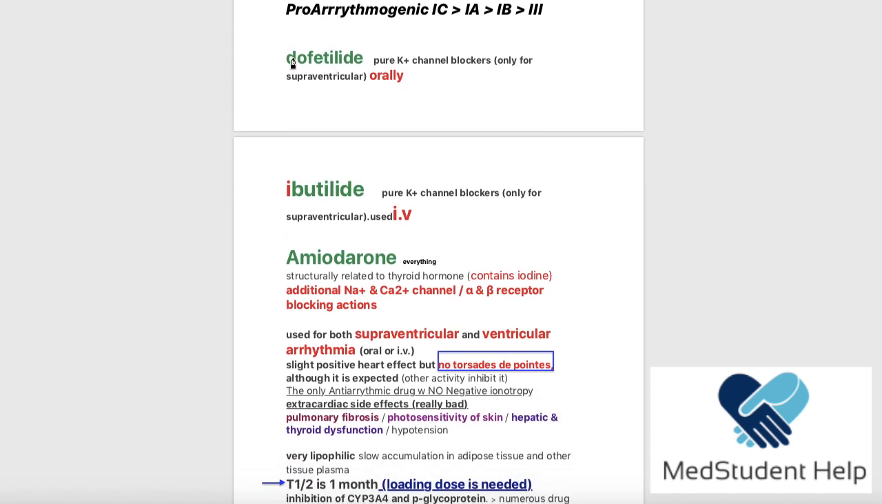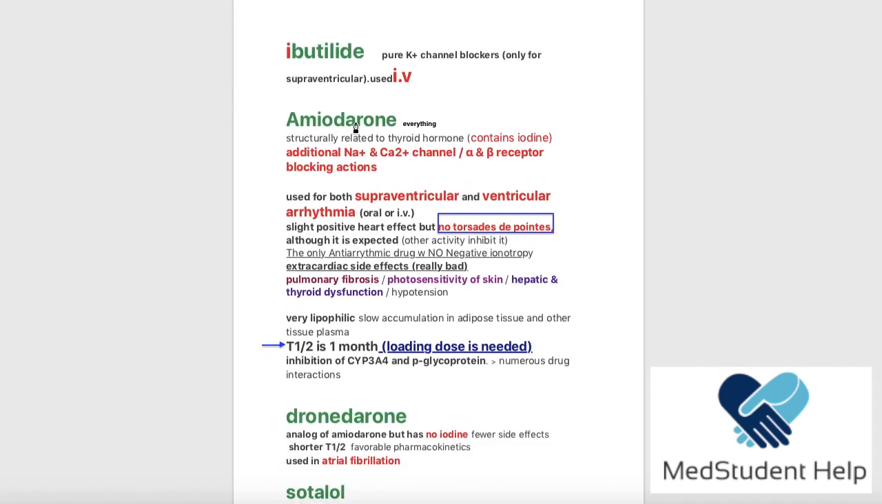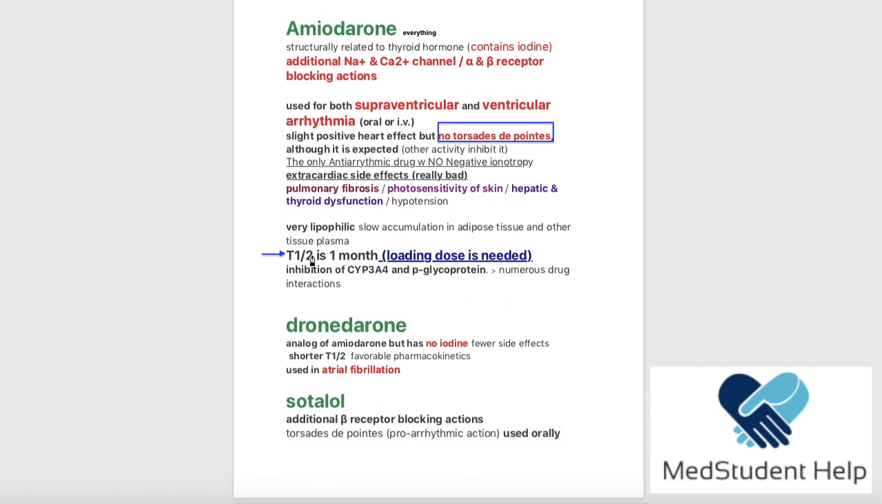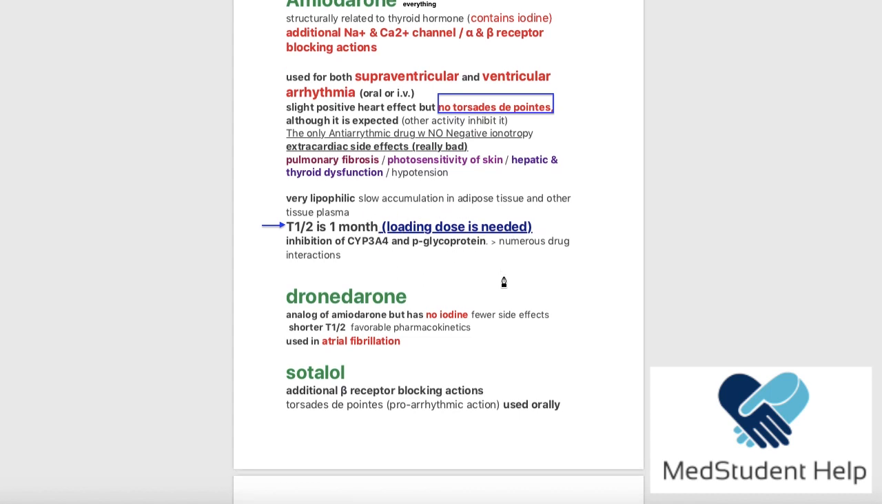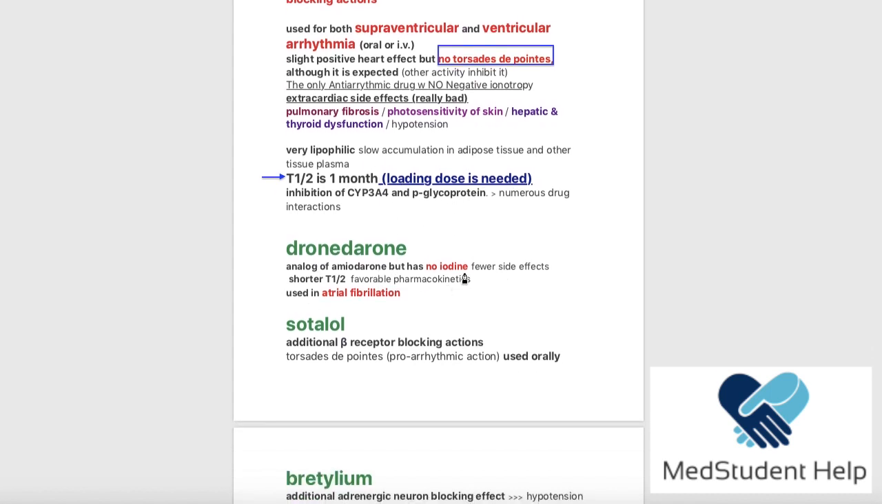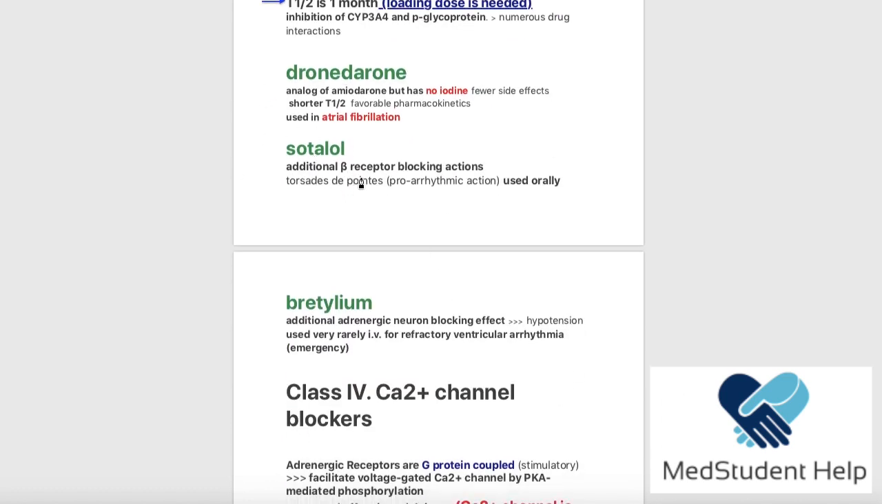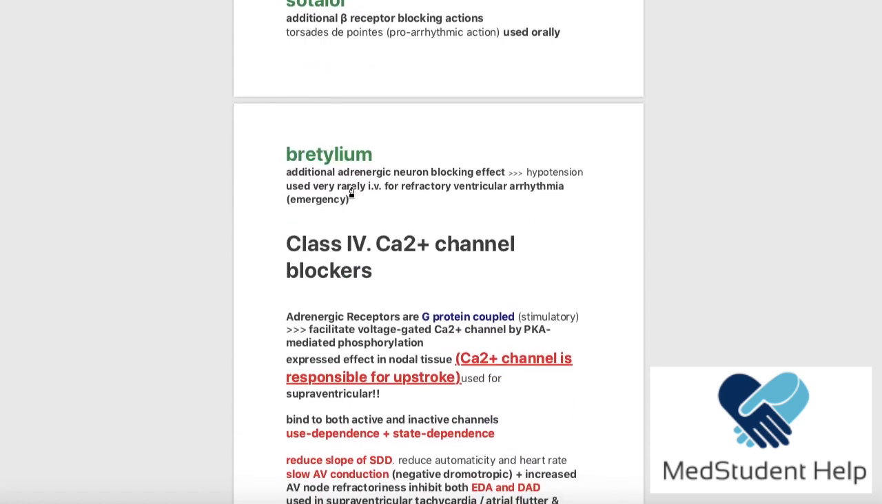And the examples were dofetilide, ibutilide, and amiodarone, that blocks everything, it does everything, and then it causes very serious side effects like pulmonary fibrosis. And the half-life was 1 month with a loading dose needed. And then dronedarone, no iodine, less side effects, atrial fibrillation only; sotalol, additional beta receptor blocking action, used orally; and ibutilide, additional adrenergic neuron blocking action, used IV for emergency.